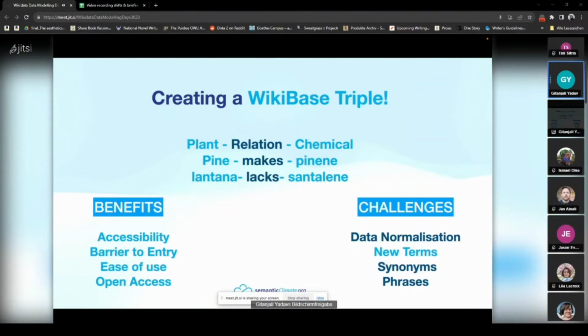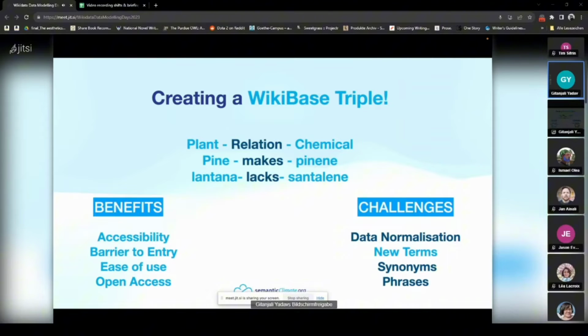But the challenges are more biological. Challenges are like how to normalize all of this data that we get from different kinds of tables with completely varying names of columns. We also constantly find new terms, new variables that come in to modify a plant's emission. Also, synonyms. Sometimes a certain chemical may be called something else, and a certain plant may be called something else in a different country.